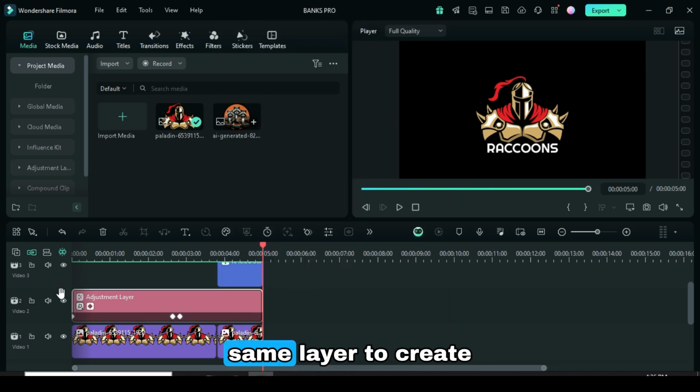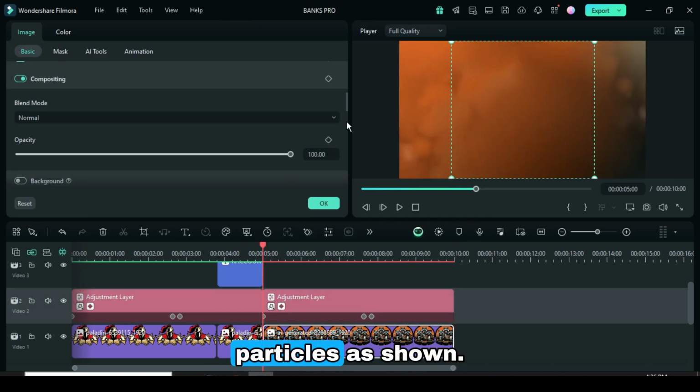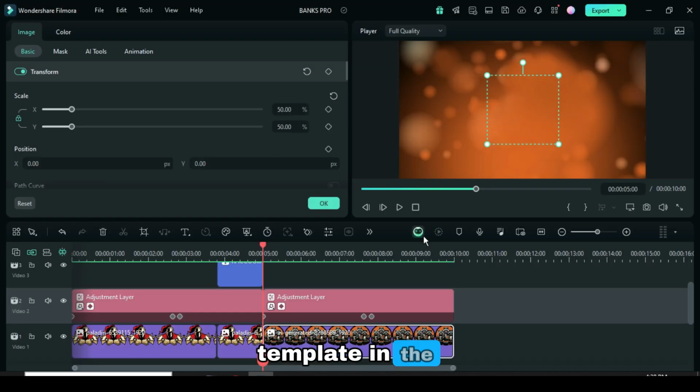Finally, you can use the same layer to create additional logo particles as shown. You can also find the template in the description.